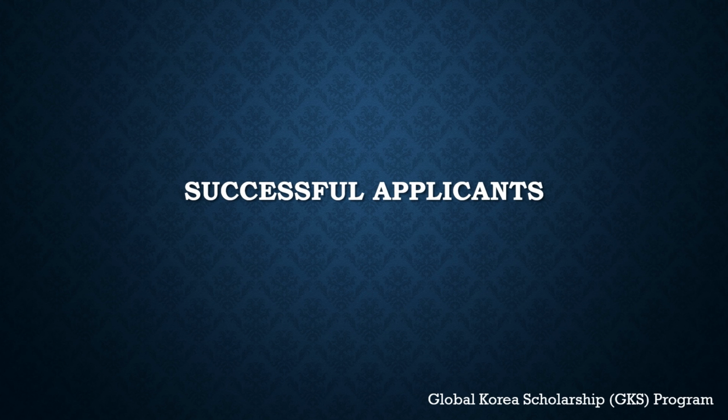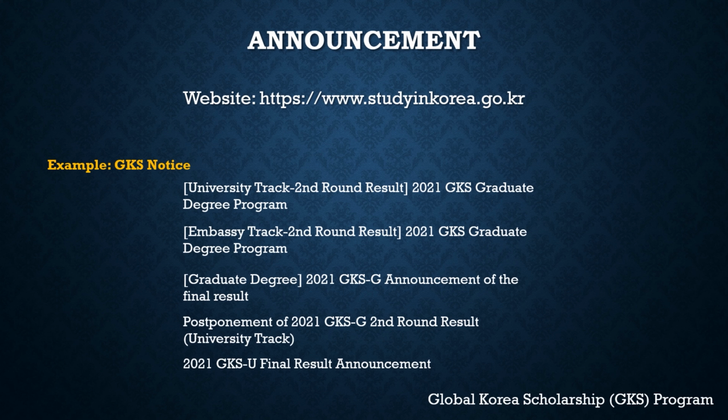Now let's see how you can check the list of successful applicants. The announcement will be made on the Study in Korea website. You can check the link in the description, and that will give you the guidelines to check your application status. It will be very simple. You just open the link and go to the GKS notice page. There you can see all the information like when the application results will be announced, when the first round selection will be announced, and when you will finally get the results. That will be very easy, and I will put that information in my upcoming videos. You don't need to worry about that.